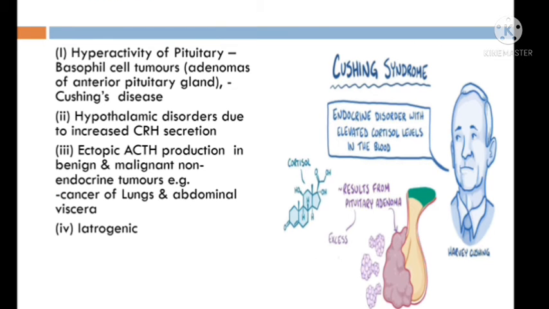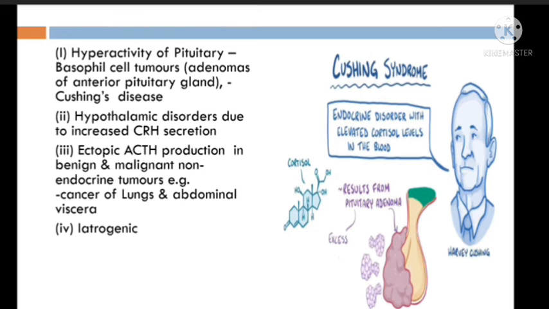Number one, hyperactivity of the pituitary gland. You can see here in the pituitary gland acidophil and basophil cells are there. Basophil cells secrete ACTH. If there is a tumor of basophil cells, then it results in Cushing's disease. Second, hypothalamic disorder. The hypothalamus increases secretion of CRH, and CRH in turn increases ACTH secretion.